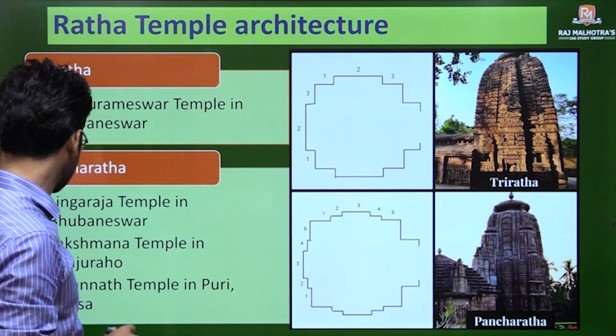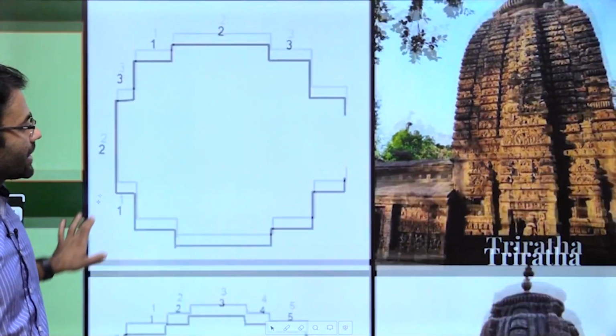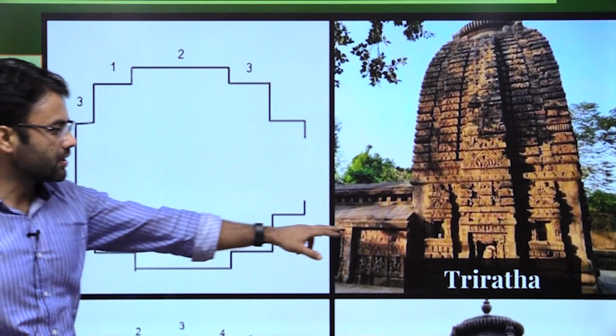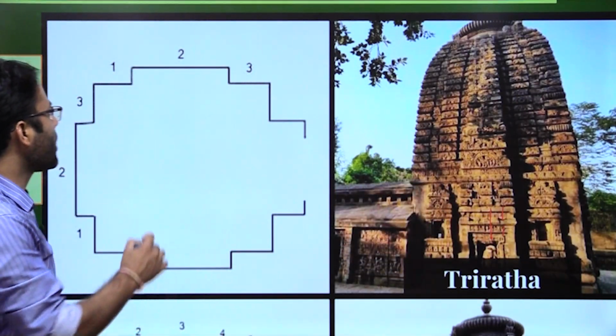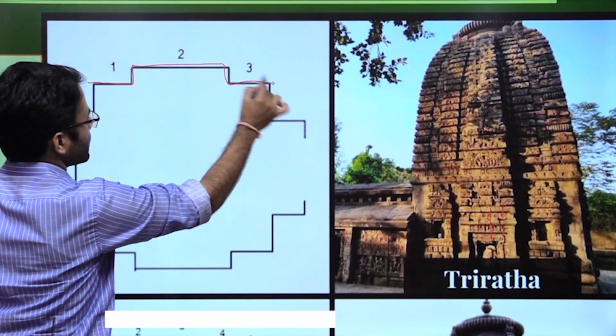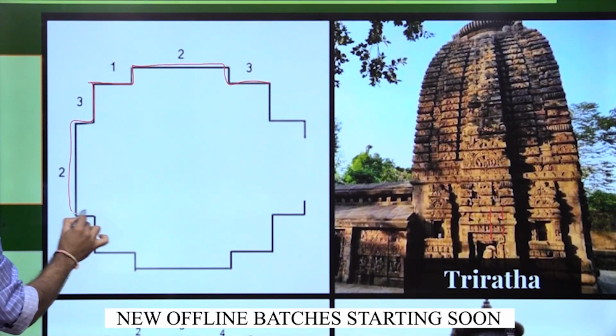You can see here a particular base of a temple, like this first one. Here the base of this whole shikhar is in the form of a particular pattern that goes like this. So this will again repeat itself like this.